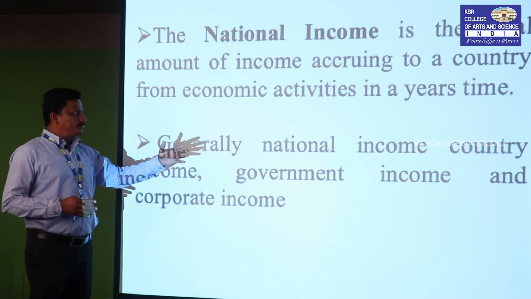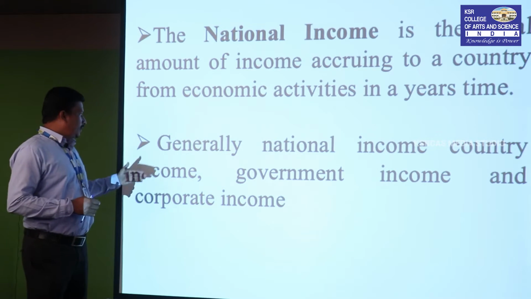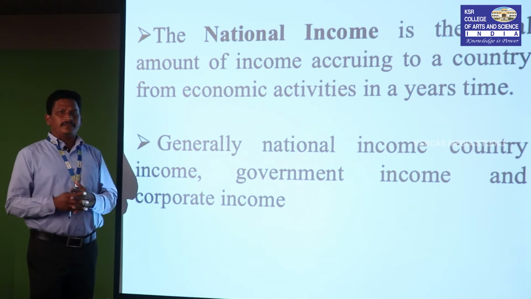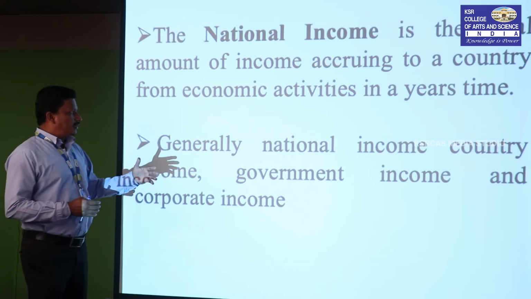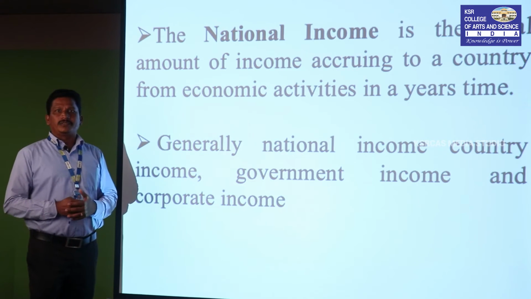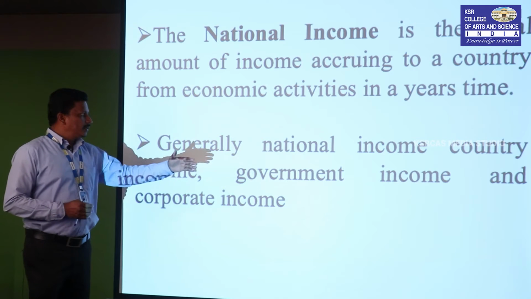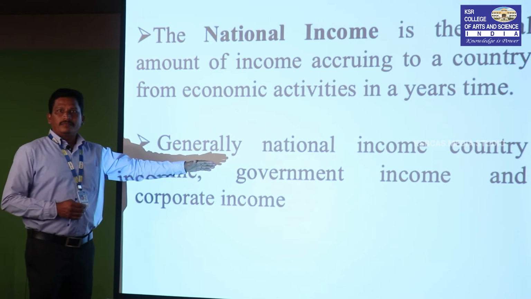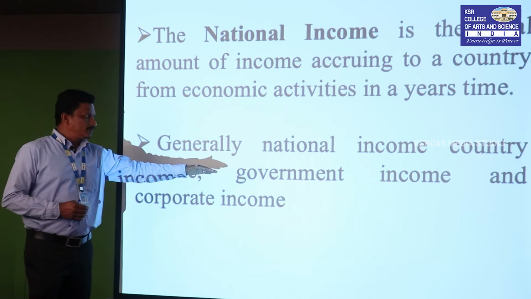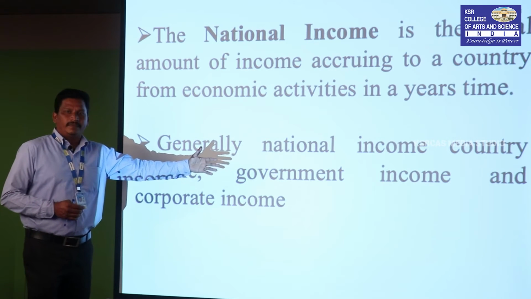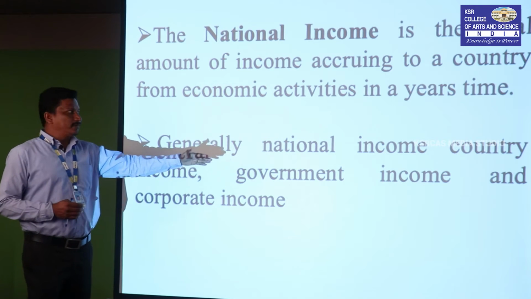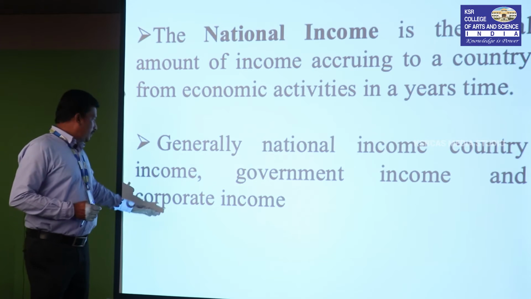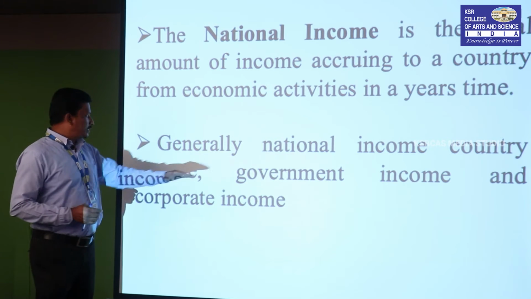Generally national income includes country income, government income and corporate income. So we receive income in various ways. How do we calculate the national income? It is based on how the government gets revenue in various ways: fines, fees, collections, tax, everything comes into the government income aspect, and also the country and corporate incomes, plus personal income.